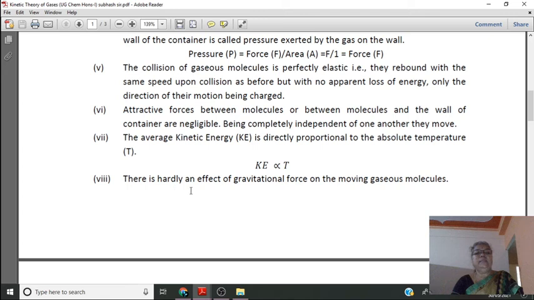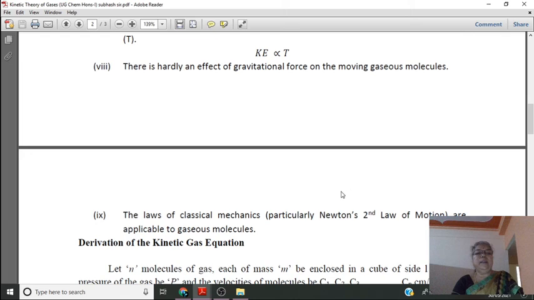Then there is hardly an effect of gravitational force on the moving gas molecules. And the last postulate, the laws of classical mechanics, particularly Newton's second law of motion, are applicable to the gas molecules. Okay, these are the assumptions of the kinetic theory of gases, and in the next lecture we will see the derivation of the gas equation.